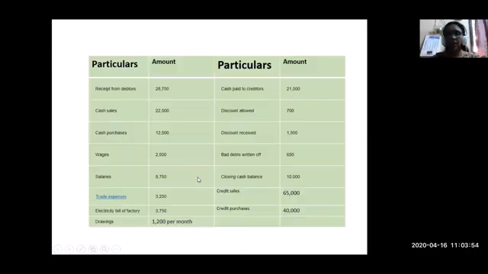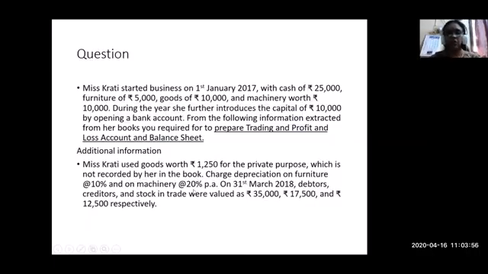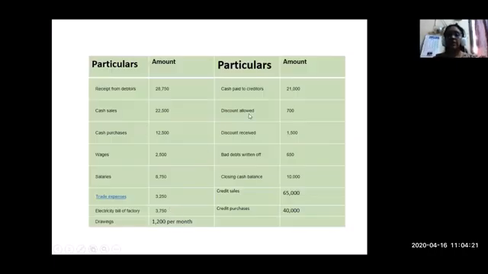Here we have incorporated the adjustments also, because we have taken the 1,250 amount which was withdrawn as goods for private purpose, and the depreciation is included, and stocks, debtors, creditors will be taken into consideration in the balance sheet, and the stock in trade, finally 12,500 as closing stock, is also taken into account.